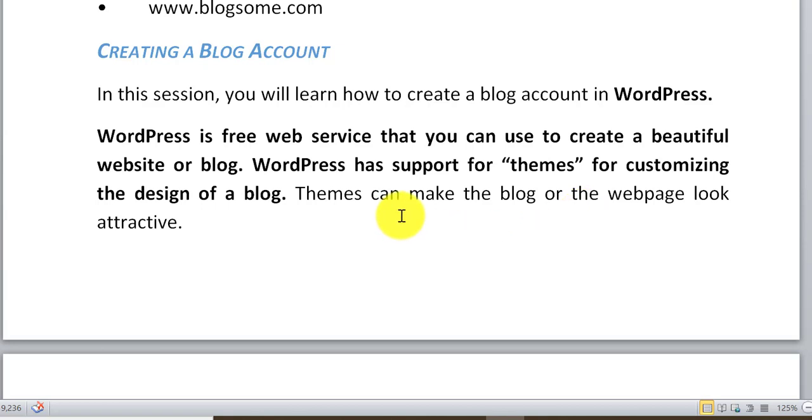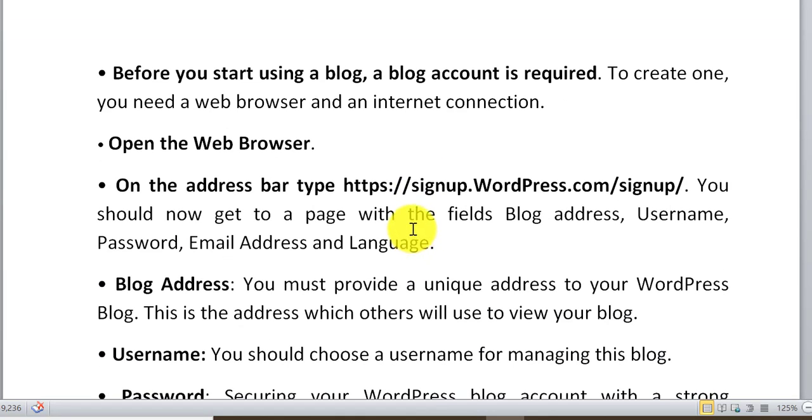We can create our account on it, and there are so many beautiful themes available. Before you start using a blog, an account is required so that we can create any blog. Before making an account, we must have a web browser and internet connection. When you open the web browser, in the address bar you have to type https://signup.wordpress.com/signup/